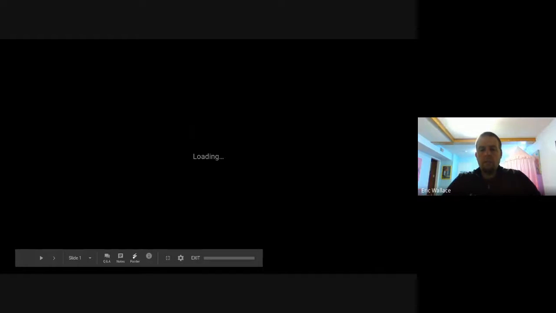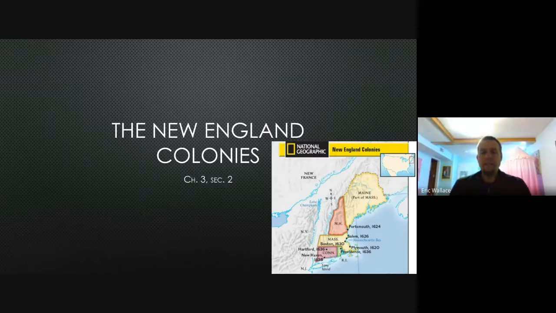All right, we're going over section 2 notes here. We're talking about the New England colonies today. In section 1, we mentioned that there were two main reasons for the English settlers to come to the Americas, either economic opportunities or for religious freedom. The Jamestown colony was started for economic opportunities.